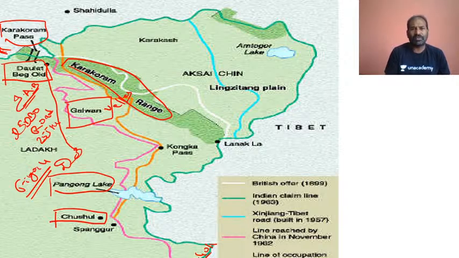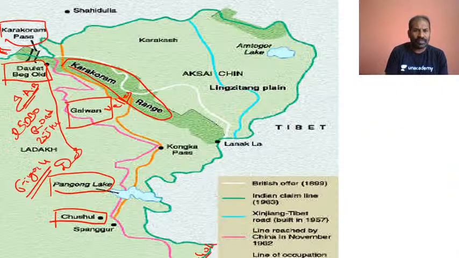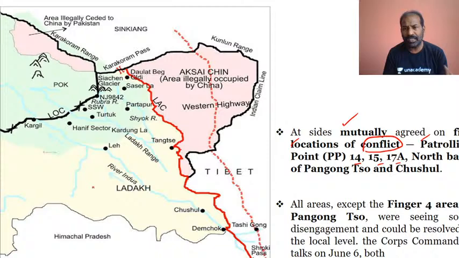This is Pangyong Lake. So this is the area where discussions are now going on, and both sides are agreeing on the 5 locations of conflict: patrolling points PP14, 15, and 17A, and also the north bank of Pangyong Lake, which is still a conflicting area.